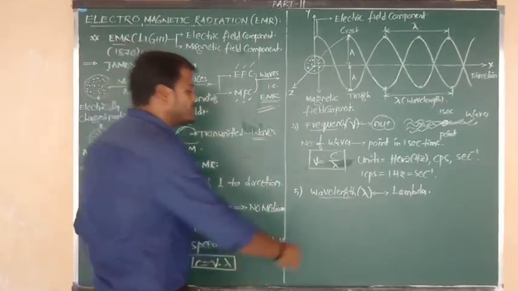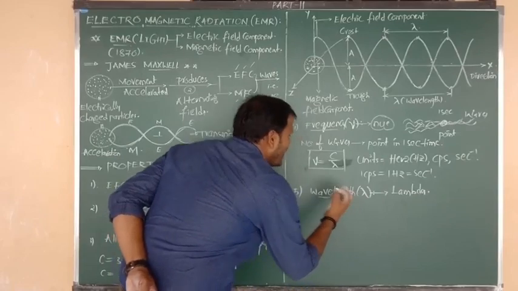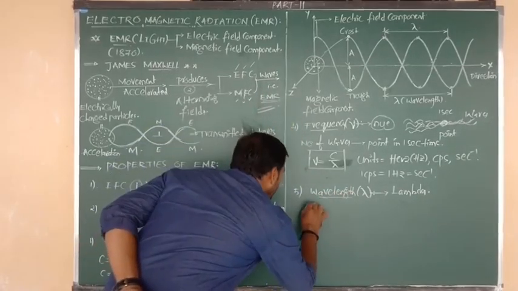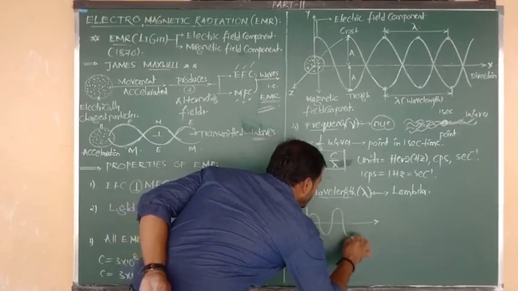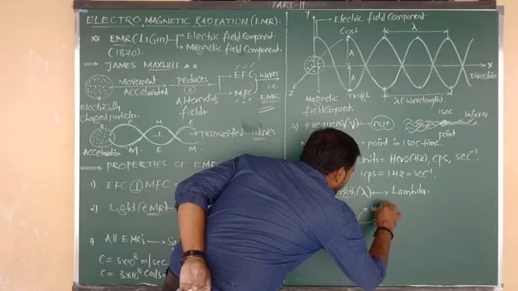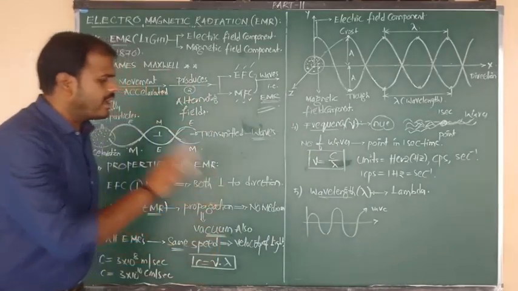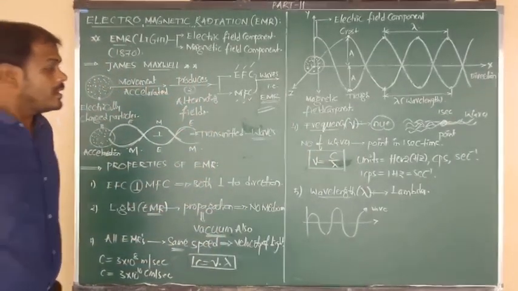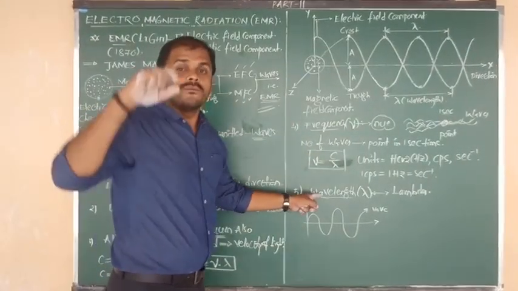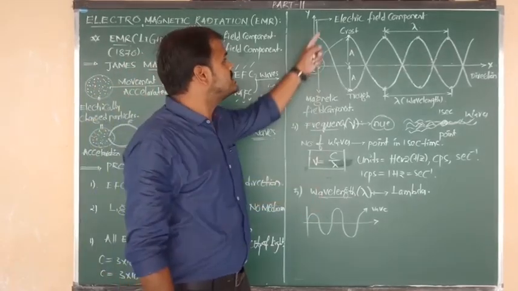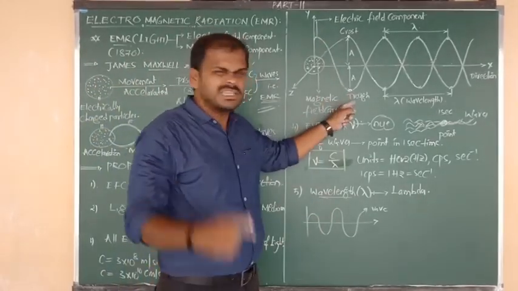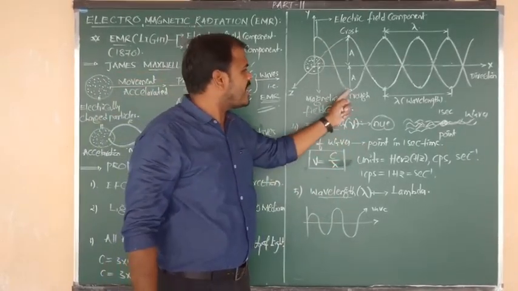Now I am going to give the definition. To define wavelength, first of all I am going to consider a wave. I have taken two waves. We can define wavelength in two ways, using crest terminology and using trough terminology.